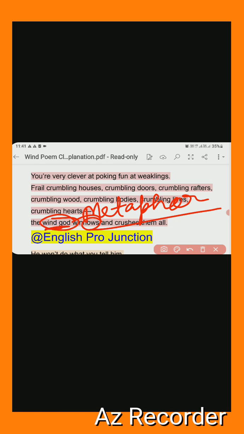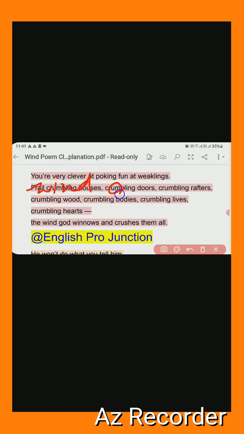And wind god winnows. So here, God is wind. God is a direct comparison. Here wind is compared to God directly.